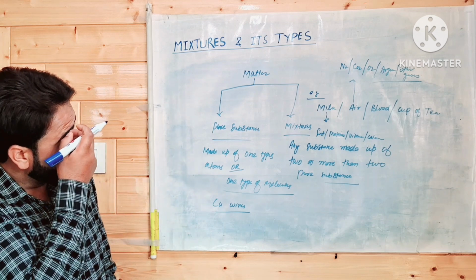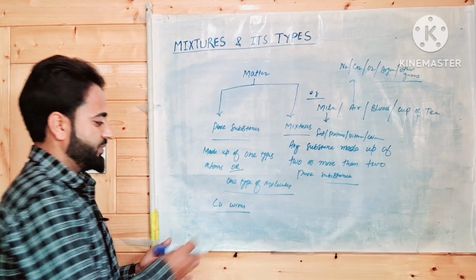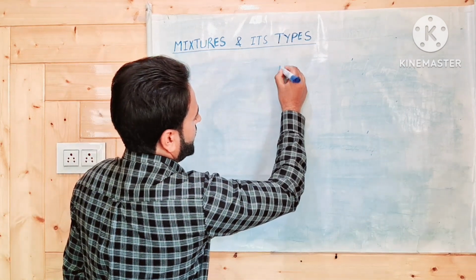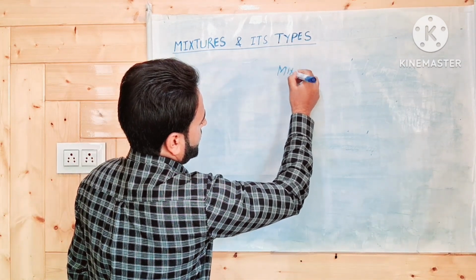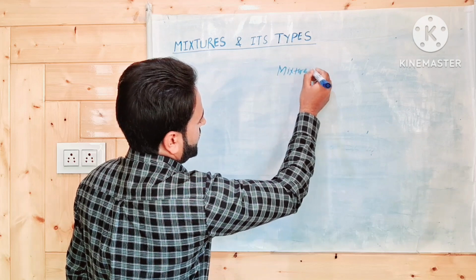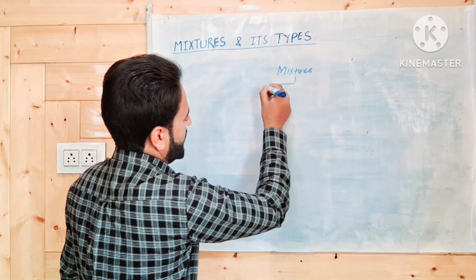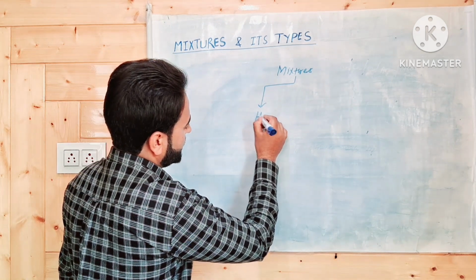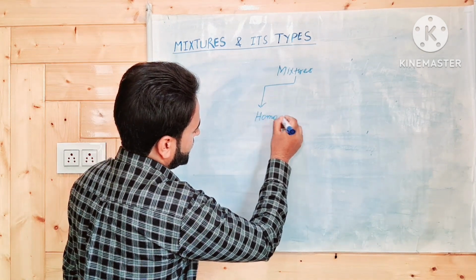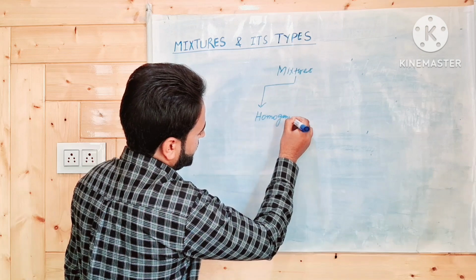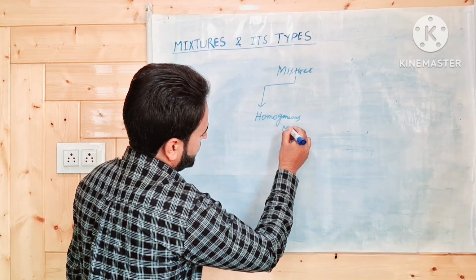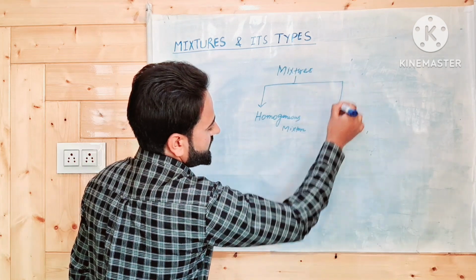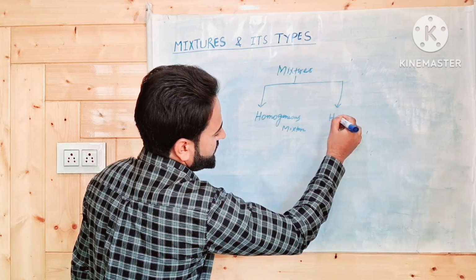Now this mixture has two types. One is homogeneous mixture, and the second one is heterogeneous mixture.